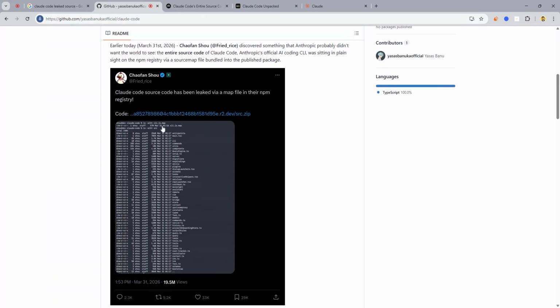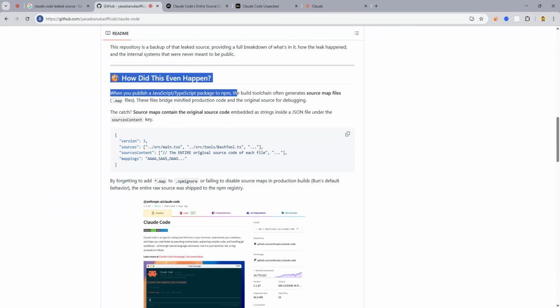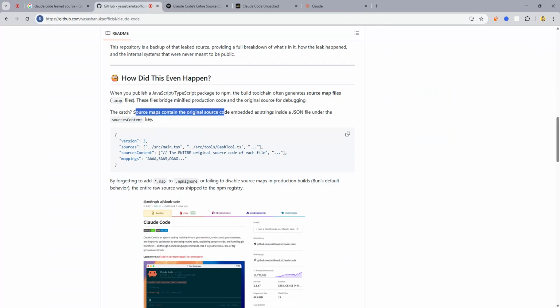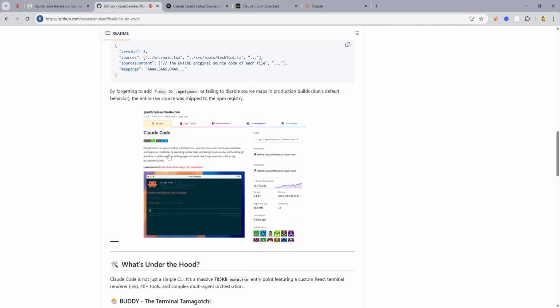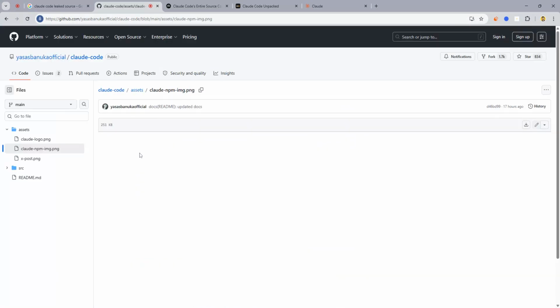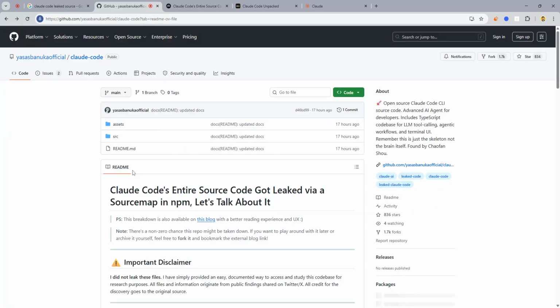So now you can see how this thing happened. Source maps contain the original source code embedded as a string inside a JSON file under sourcesContent. So they were using this JSON stuff, and just because of that, it got leaked. Claude Code CLI, basically.